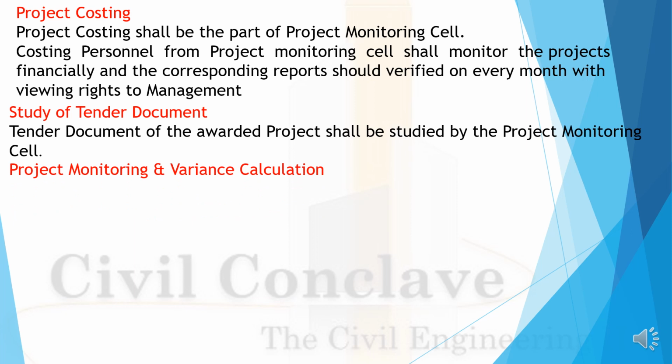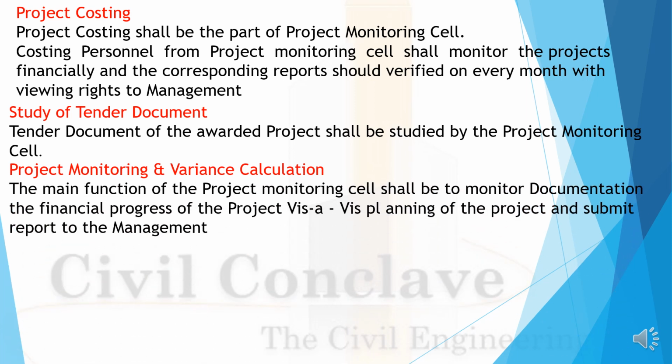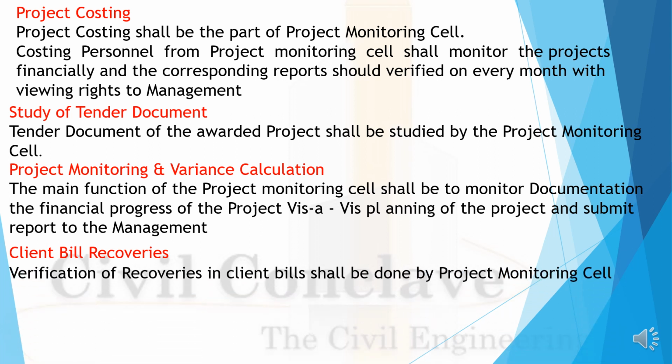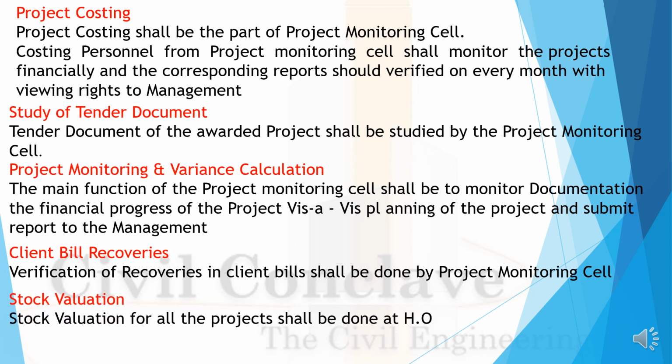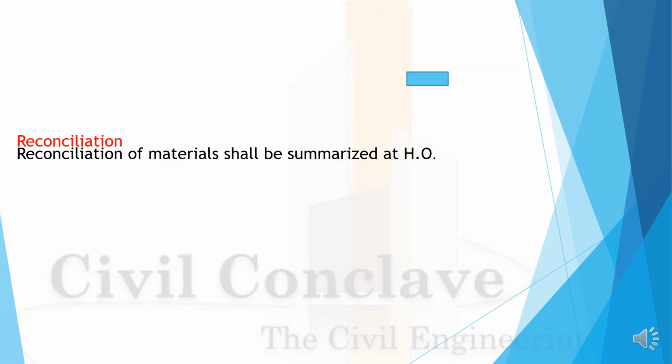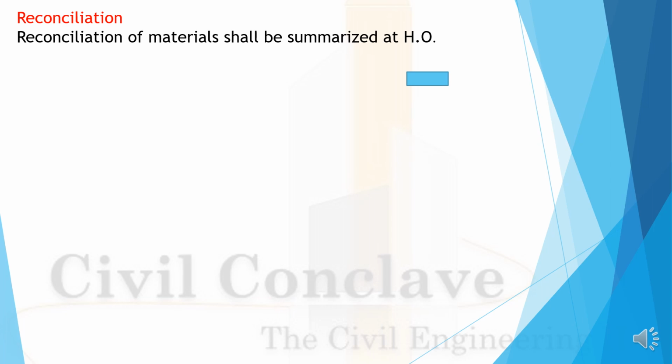Project monitoring and variance calculation. The main function of project monitoring shall be to monitor documentation of the financial progress of the project, vice versa planning of the project, and submit reports to the management. Client bill recoveries: verification of recoveries in the client bill shall be done by the project monitoring cell. Stock valuation for all the projects is to be done at the HO. Reconciliation: reconciliation of the material shall be summarized at the HO.